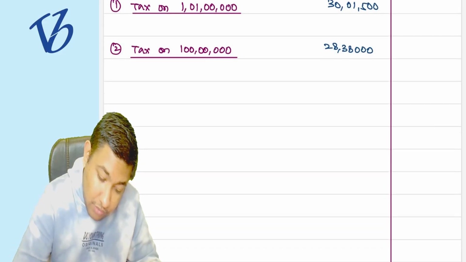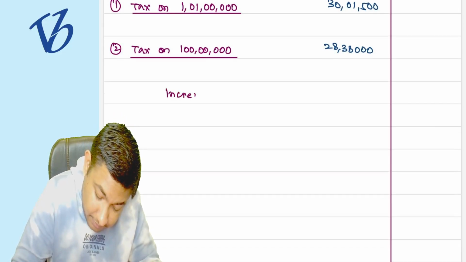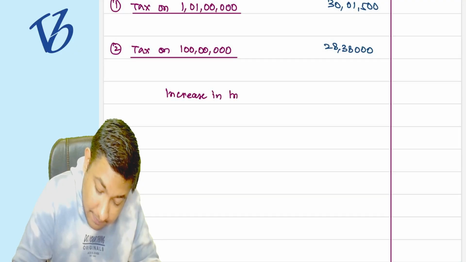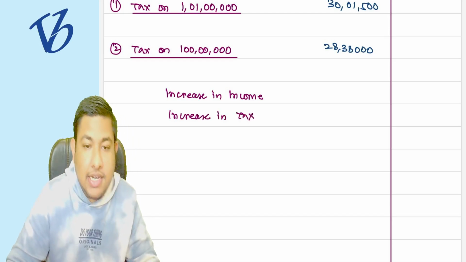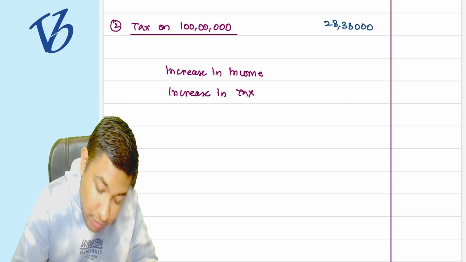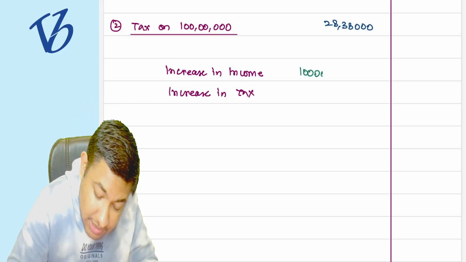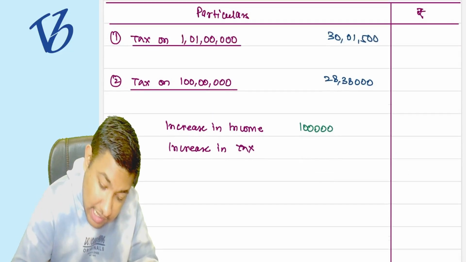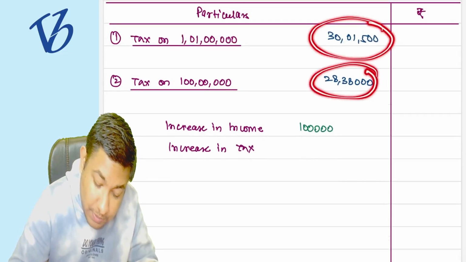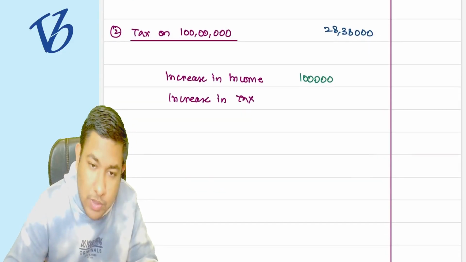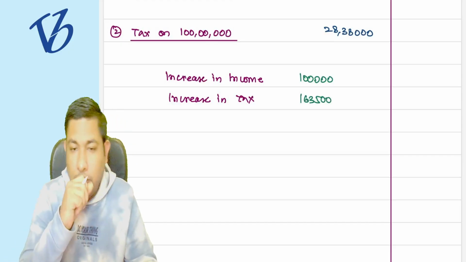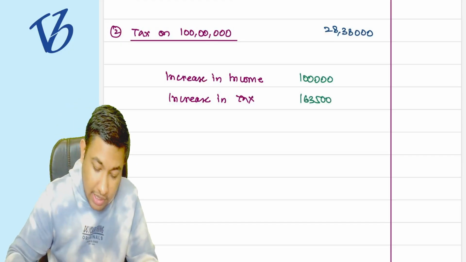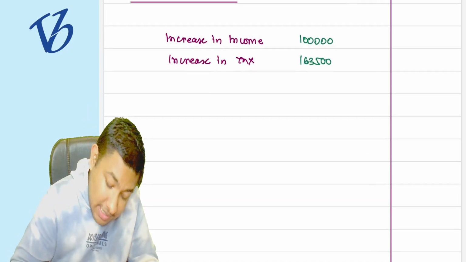Okay. Now, what we have to calculate? Increase in income, increase in tax. What is the increase in income? 1 lakh rupees. But what is the increase in tax? Earlier we were paying this, now we are going to pay this much. So the difference will be 1 lakh 63,500. The difference will be 1 lakh 63,500. Understood?